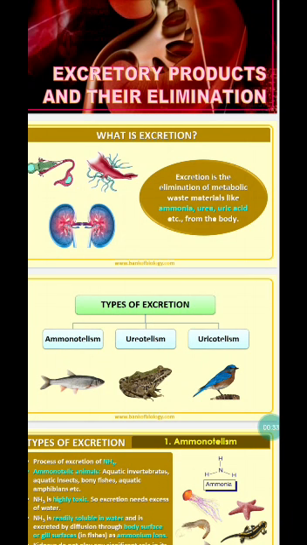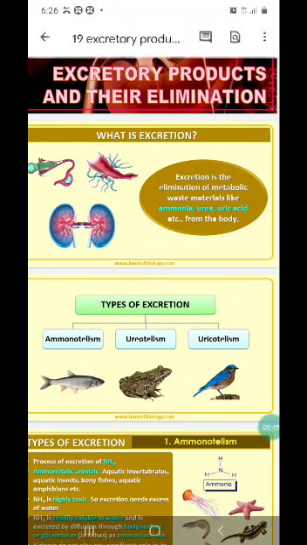What is this metabolic waste? Especially the nitrogenous waste out of protein digestion. Okay, like ammonia, urea, and uric acid. These and creatinine, like this. There are many other nitrogenous waste products formed in different types of animals. Right. According to their nitrogenous products, the animals are classified into three categories,